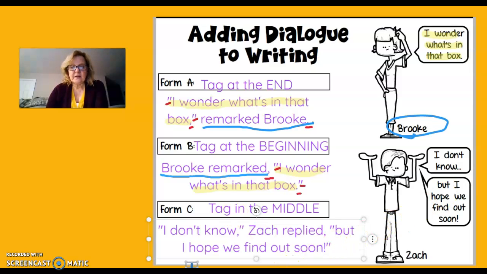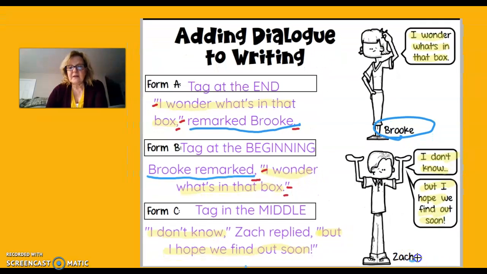So if I get my trusty highlighter out here again, I can see what was said. I don't know, just like here. And but I hope we find out soon. And that is what was said. Again, my tag, Zach replied: Zach is speaking. And again, I'm going to look for that punctuation. Quotation mark, comma, quotation mark, comma, quotation mark, exclamation mark, quotation mark.